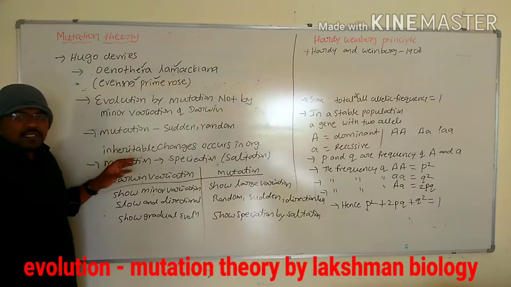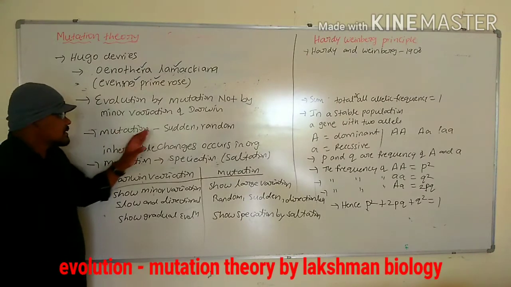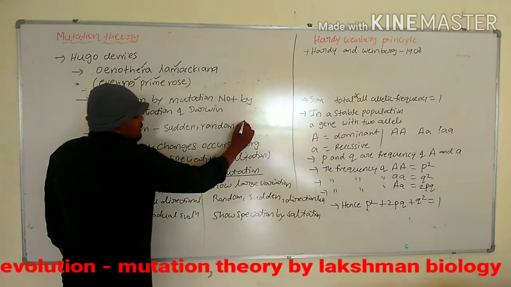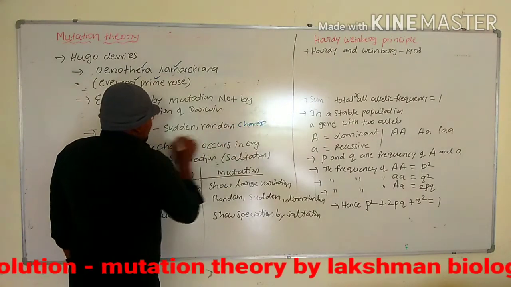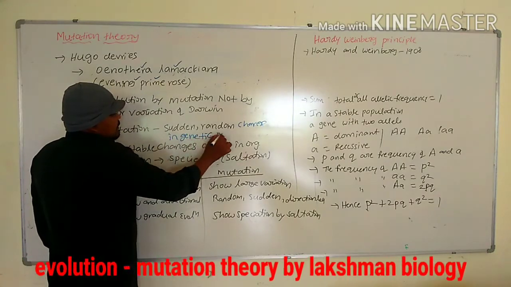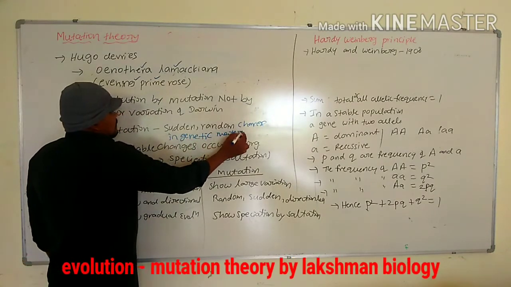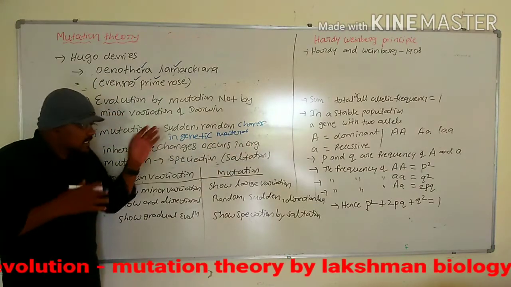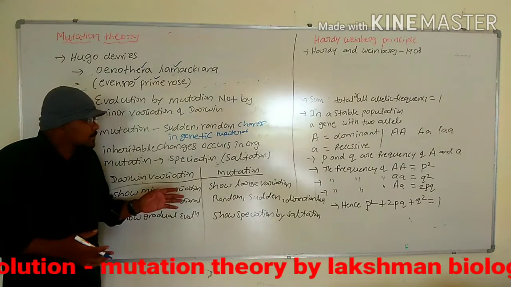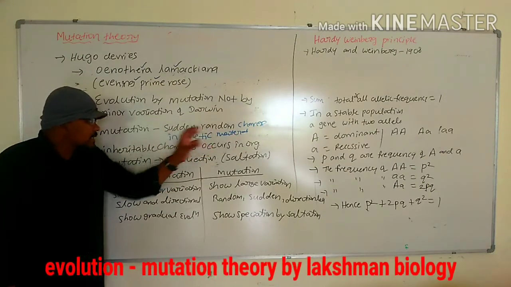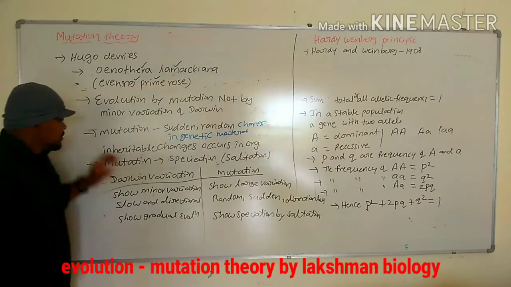What is mutation? Mutation means a sudden random change in genetic material, in chromosomes, in DNA. The sudden random change in genetic material is called mutation.